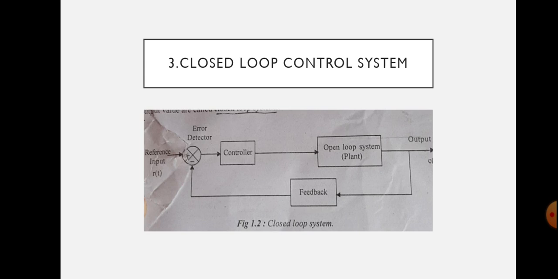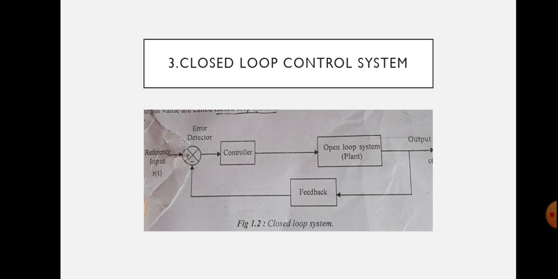That means the feedback signal is proportional to the output signal and it is fed to the error detector. And the error detector generates the error signal. That is the difference between the reference signal and feedback signal.